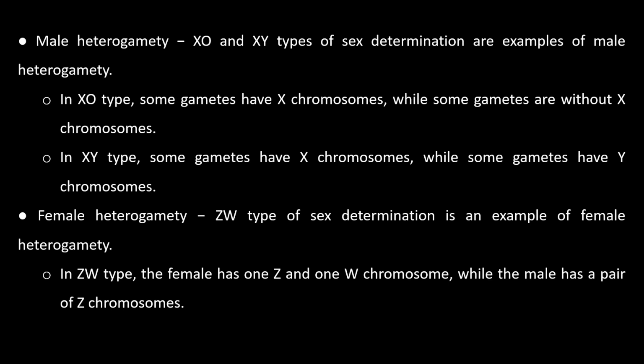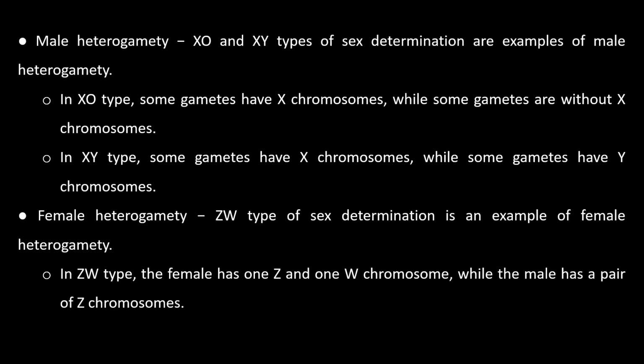In male heterogamy, the male produces two types of gametes with respect to sex determination. So XX and XY in human is an example of male heterogamy. In female heterogamy, the female produces two types of gametes with respect to sex determination.